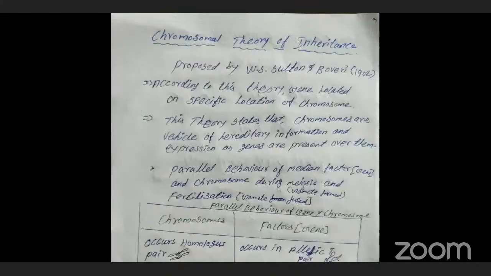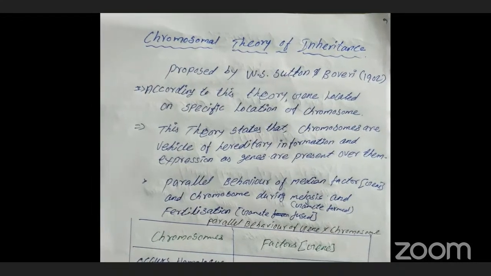The next one is the chromosomal theory of inheritance. The chromosomal theory of inheritance was very first proposed by W.S. Sutton and Boveri in the year 1902. That question may be asked in NEET, so kindly note it. The chromosomal theory of inheritance was proposed by W.S. Sutton and Boveri in 1902.